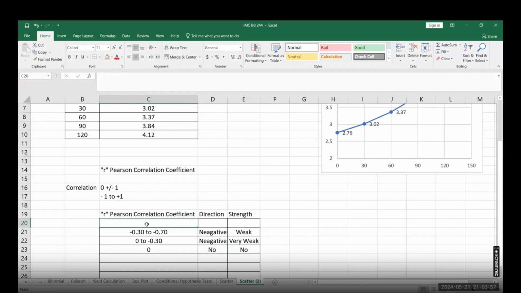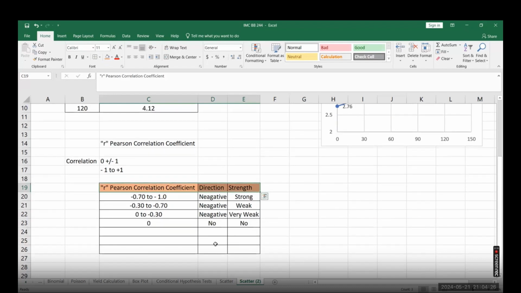Or if your R value is from minus 0.70 to minus 1.0, that means the direction is still negative, and we consider this as a strong relationship. This is the way we define the direction of the relationship.